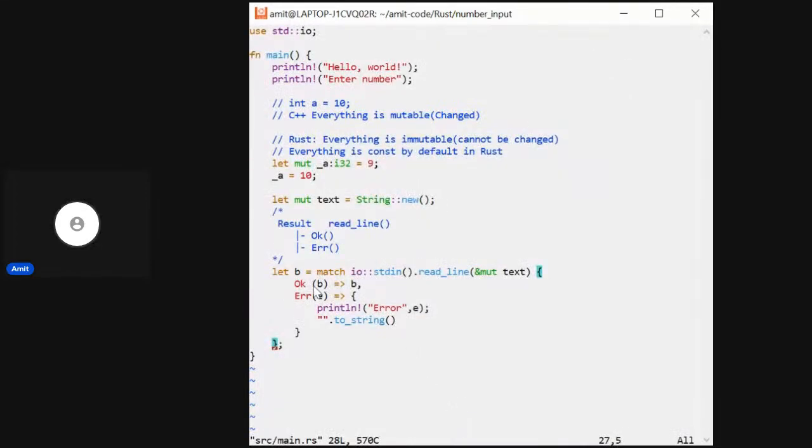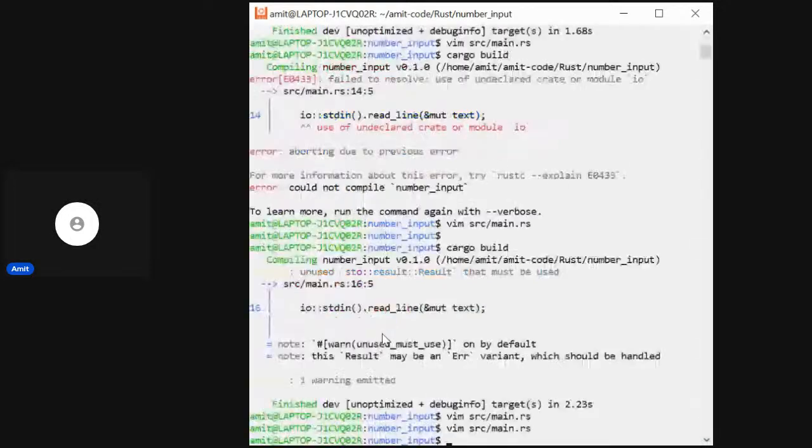So what we have done here is we have written a match statement, because we know read line returns okay or error. In case of okay, we just initialize this b to this b, which goes to this b, so correct result. But in case of error, we have just printed the error, we have initialized the empty string to b, and we have moved ahead. And what it says, it may result the error variant which should be handled. That's cool, right? Rust says that our function can fail, but you in advance handle this error, so that whenever it occurs, you get a message or you could do some sort of handling.